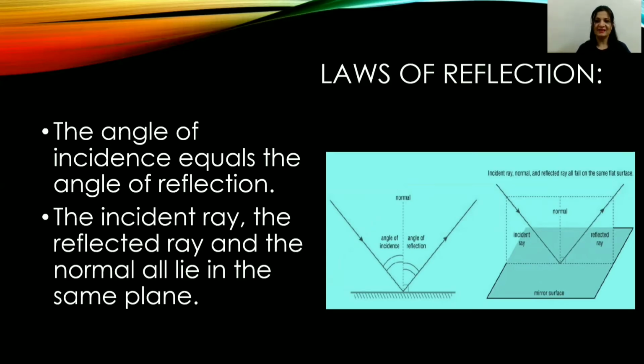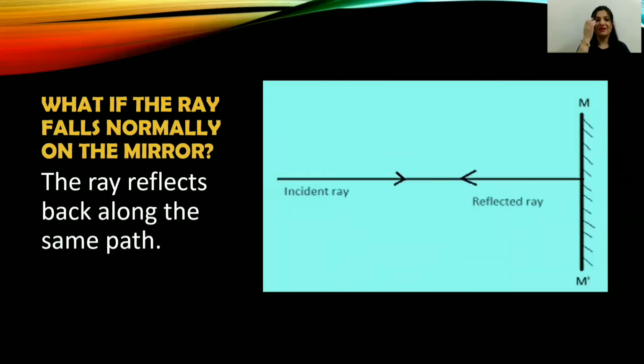And the second law of reflection is that the incident ray, reflected ray and normal all lie in the same plane. You can see here in the picture that these three, incident ray, normal and reflected ray, lie in the same plane. So these are the two laws of reflection. Okay. Now what if the ray falls normally on the mirror?